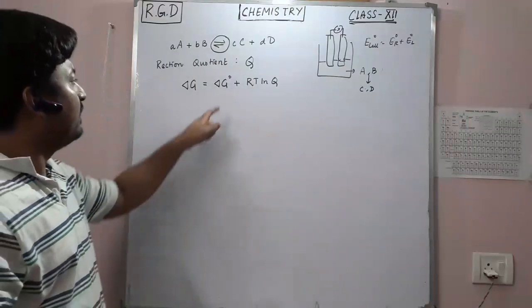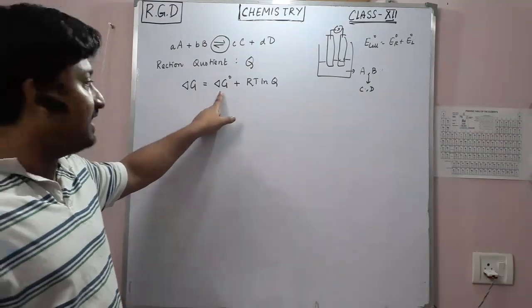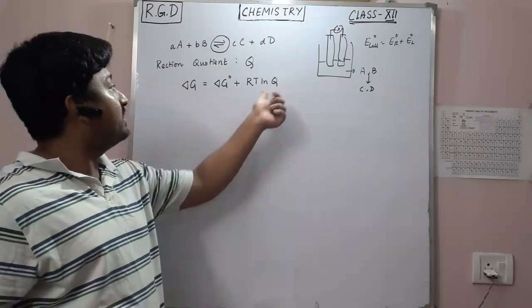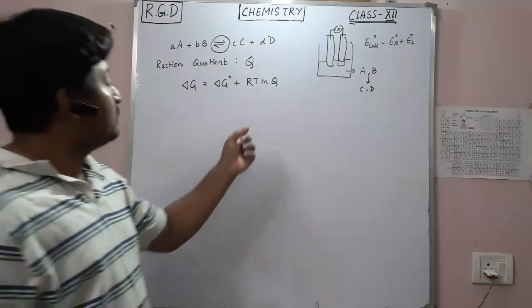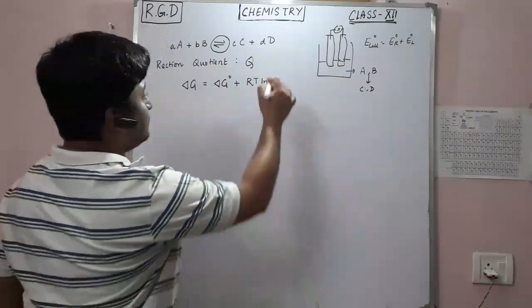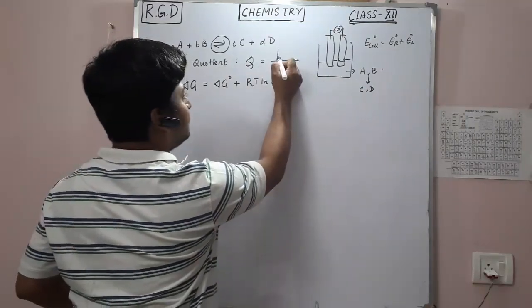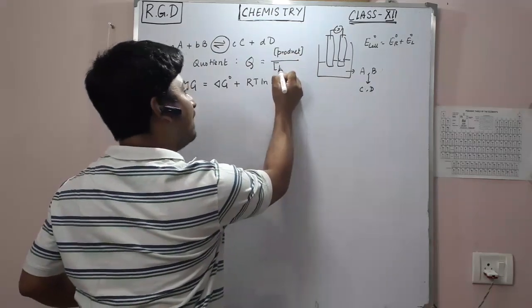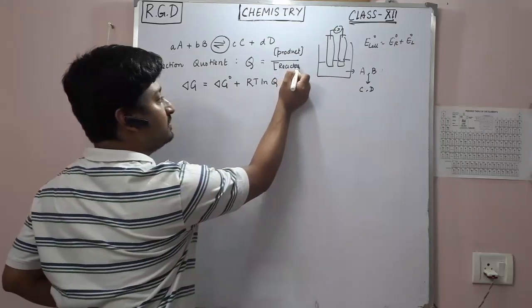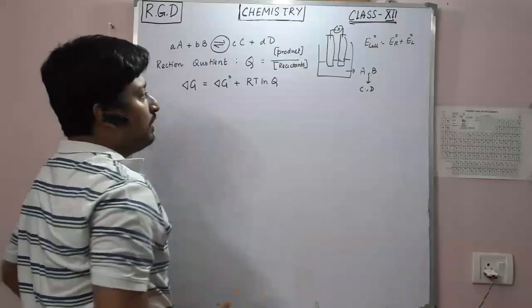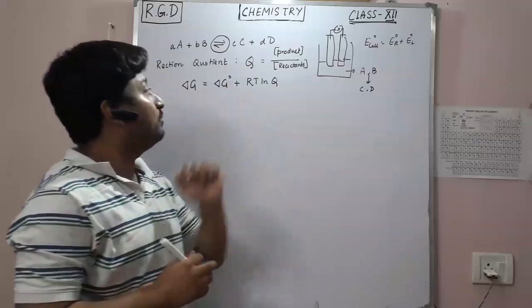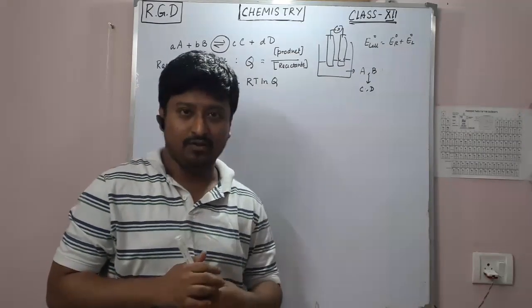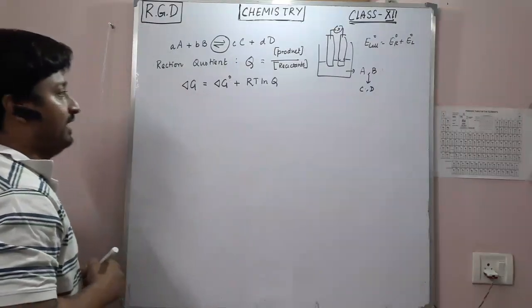Delta G0 is the standard free energy, delta G is the free energy of this particular reaction, and Q is the reaction quotient, basically the ratio of the concentrations of products to reactants. Just a quick recap: at equilibrium, this reaction quotient becomes the equilibrium constant.